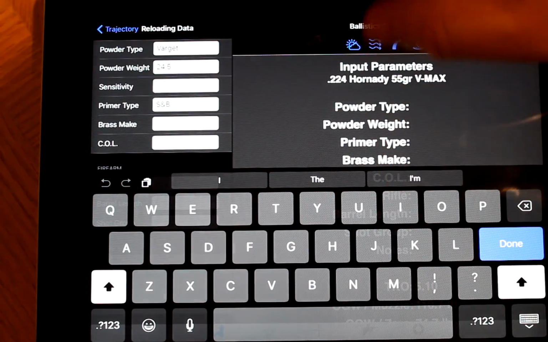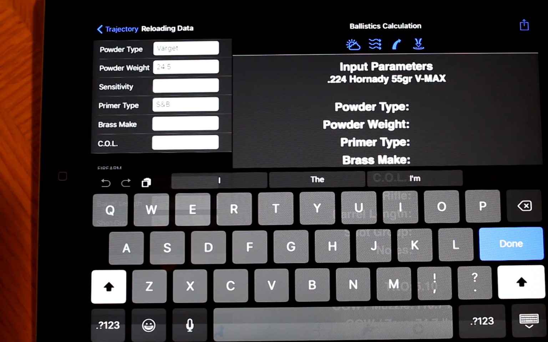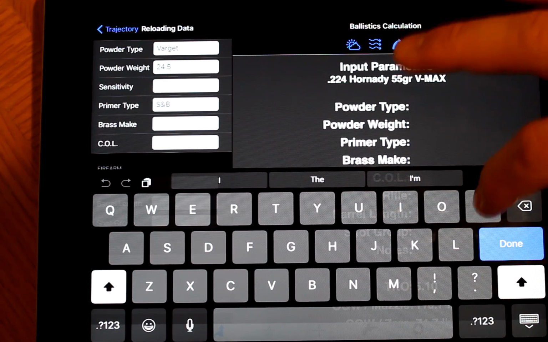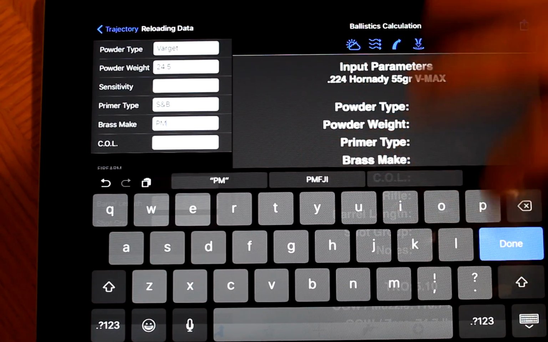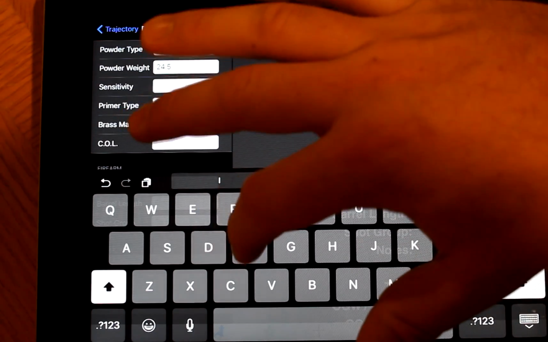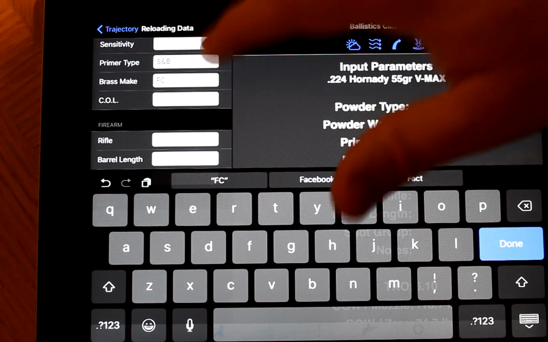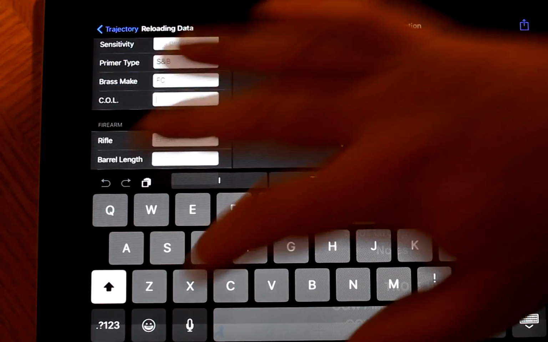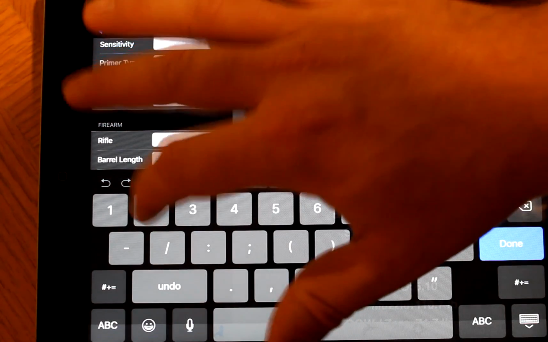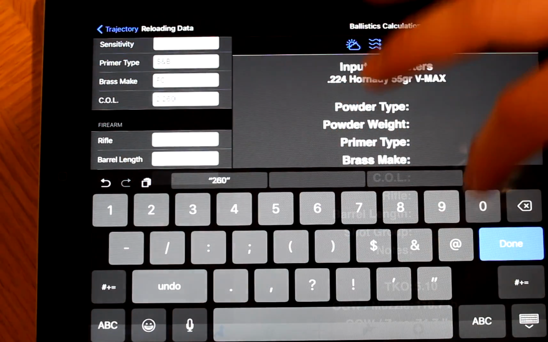Brass make. I think what I have is PMC. Actually, Federal. FC. Cartridge overall length. I'm going to want it to fit in my AR magazine, so 2.260. I believe that is what it is.